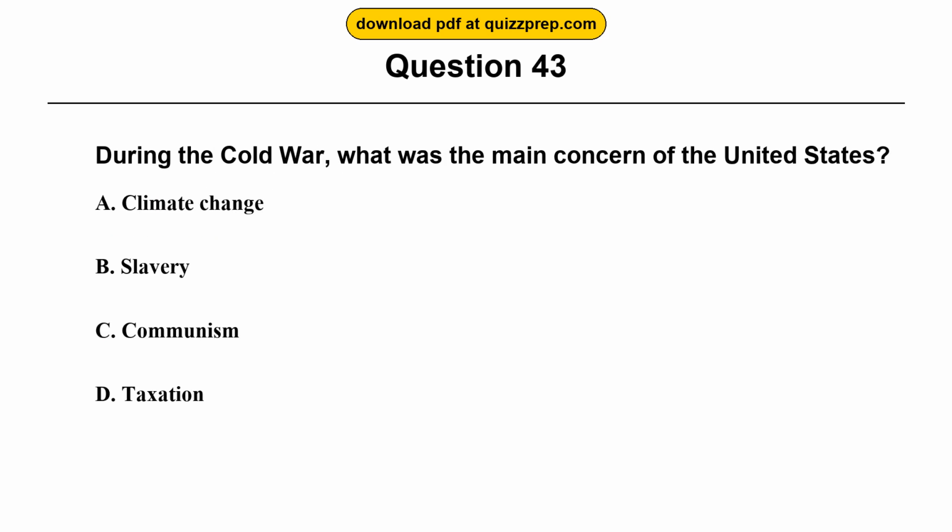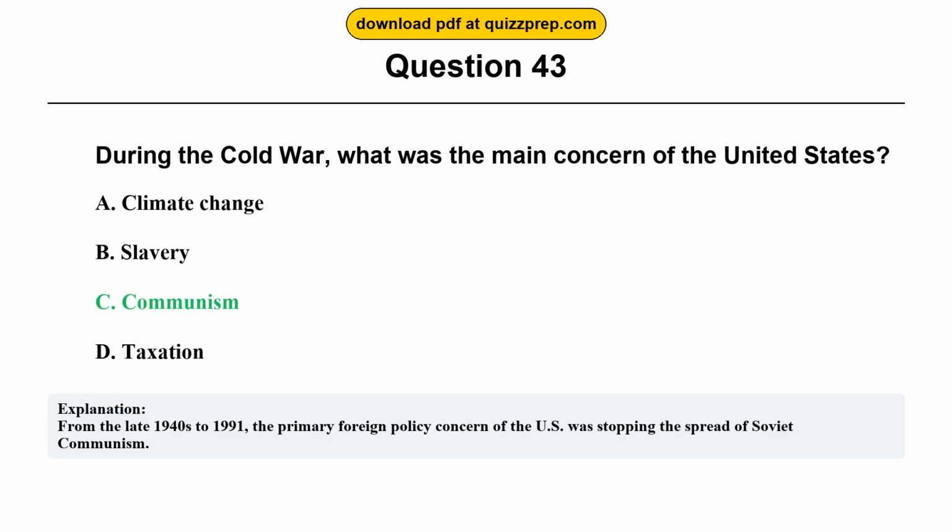Question 43. During the Cold War, what was the main concern of the United States? Option A. Climate change. Option B. Slavery. Option C. Communism. Option D. Taxation. The correct answer is option C, communism. From the late 1940s to 1991, the primary foreign policy concern of the U.S. was stopping the spread of Soviet communism.